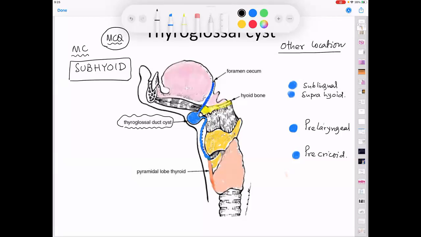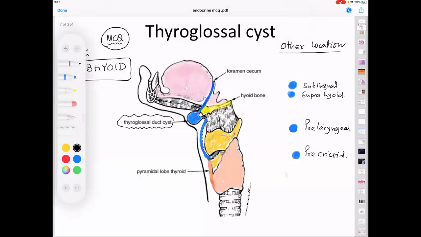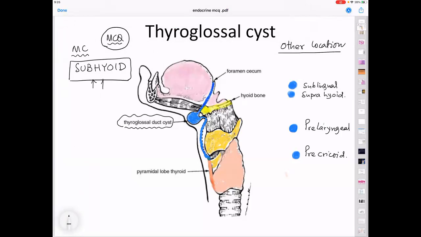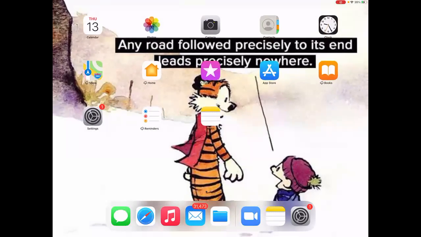Now, can you tell me what are the locations of the thyroglossal cyst in this picture? You can draw a picture like this in your exams. You can mark with these blue dots. You can take a screenshot of this one as you like. So these are the various locations of the thyroglossal cyst. What is the most common location of a thyroglossal cyst? Subhyoid is the most common location. So this ends the description of what is what at this point.